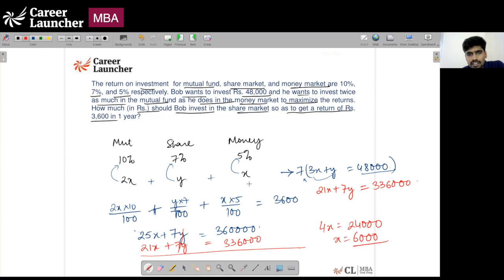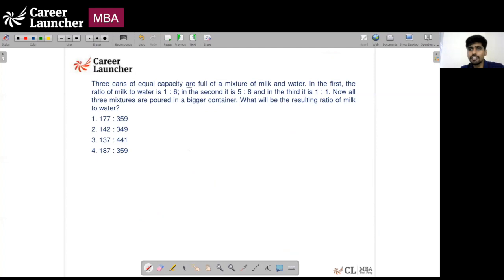So if x is equal to 6,000, 2x will be equal to 12,000. Taken together, 3x is equal to 18,000. As a result, y will be equal to 30,000 because the total investment is 48,000. So the answer to this question should be 30,000. How much does he invest in share market? 30,000. 3 cans of equal capacity are full of a mixture of milk and water.